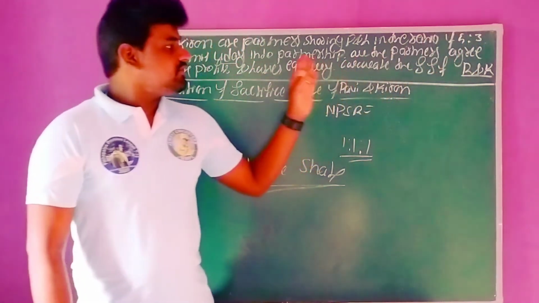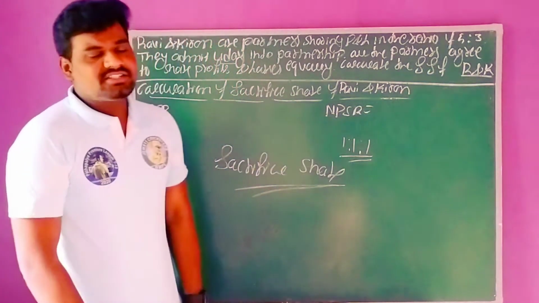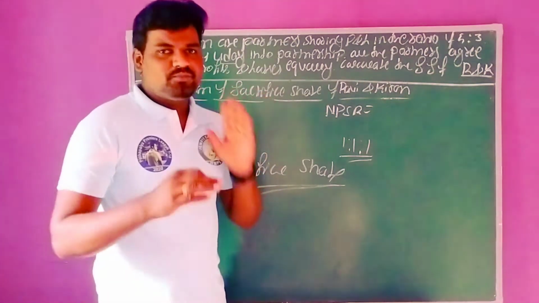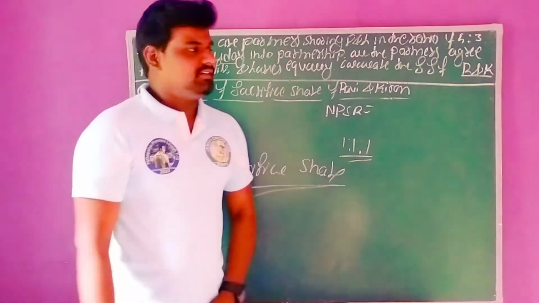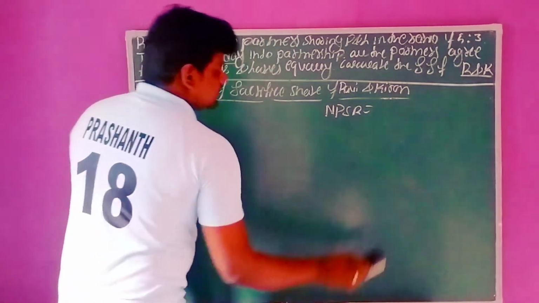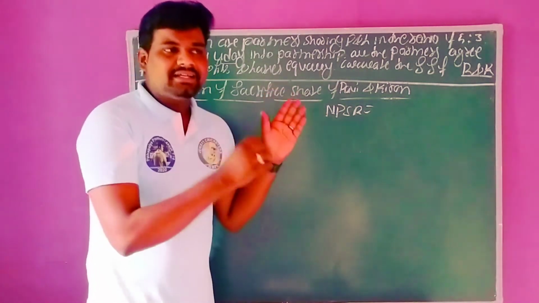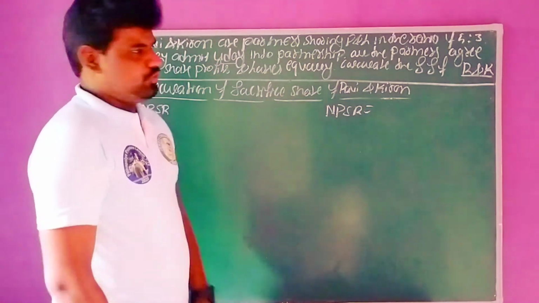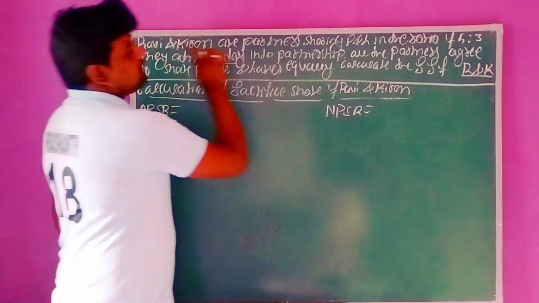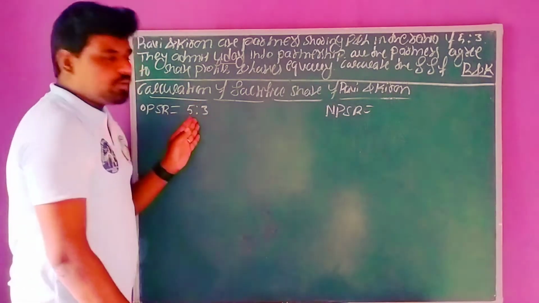In this question, we need to ascertain and calculate the sacrifice share of Ravi and Kiran, right? For this calculation of the sacrificing ratio, they have given all the data related to old share as well as new share. First, we need to take the headline: calculation of sacrifice ratio of Ravi and Kiran. Before applying the formula, we first need to record whatever data they gave in the question. The first one, old profit sharing ratio. In the business organization, the old ratio is 5:3. This is the old profit sharing ratio, right?